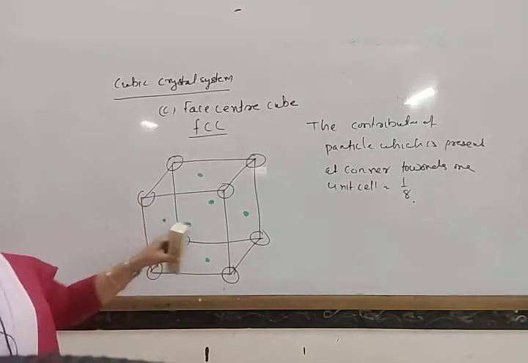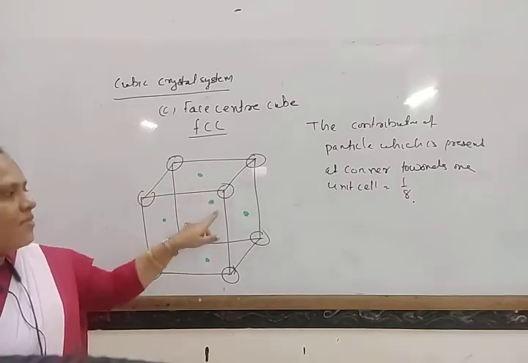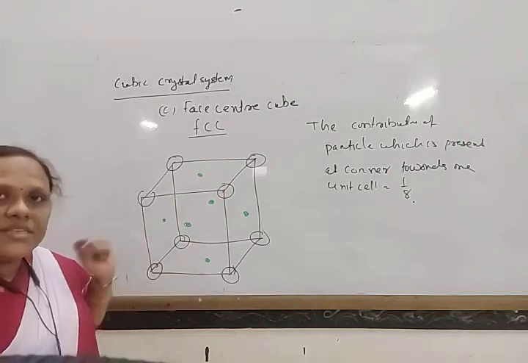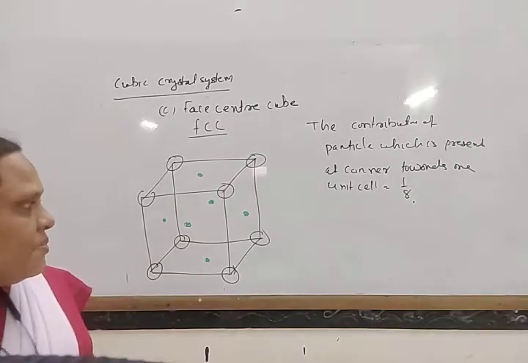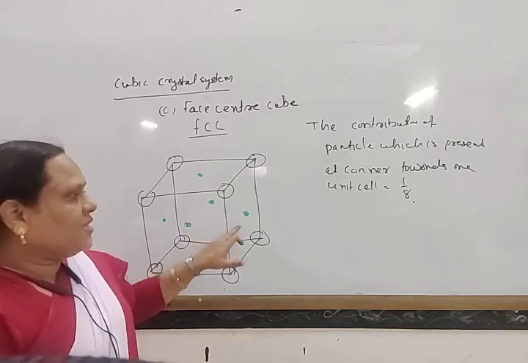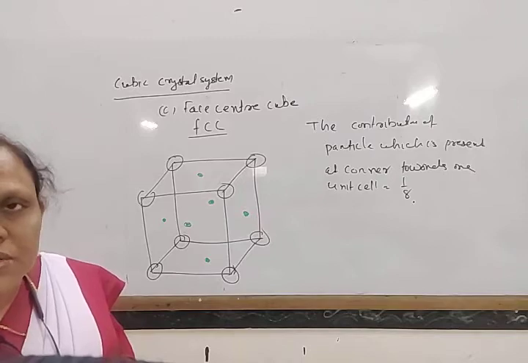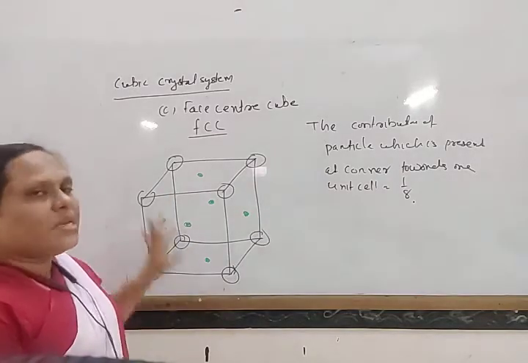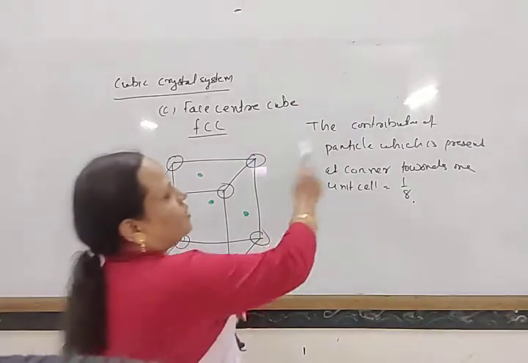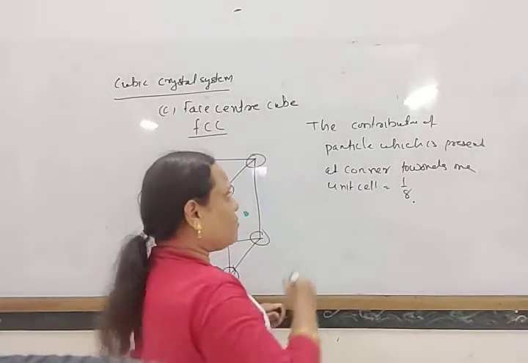In this face center this one, in this face center this one, front face this one, back face this one, upper face, and lower face. In this way, 6 particles are present. What is the contribution of the particles present at the face centers towards the unit cell? That is half, and 6 particles are present. The contribution of a corner particle towards the unit cell is 1 by 8.